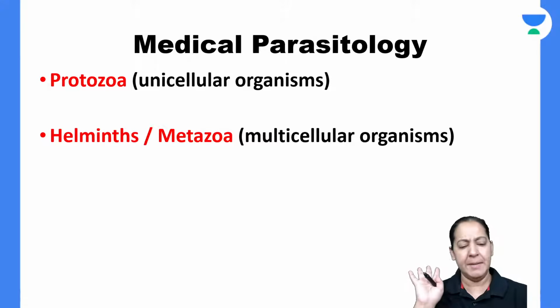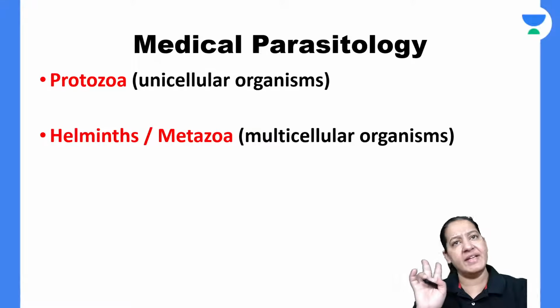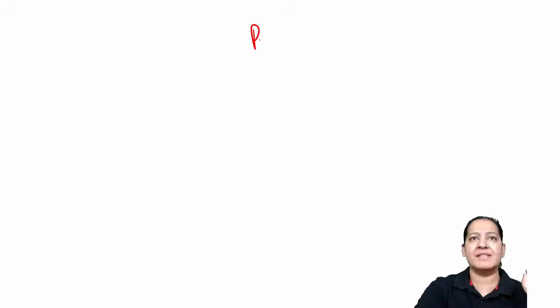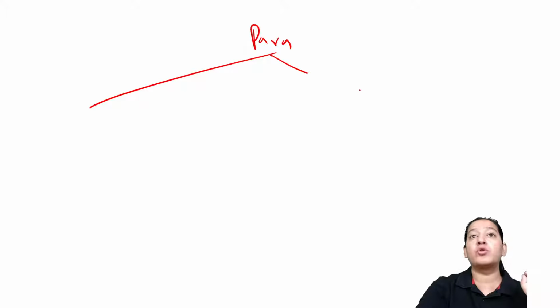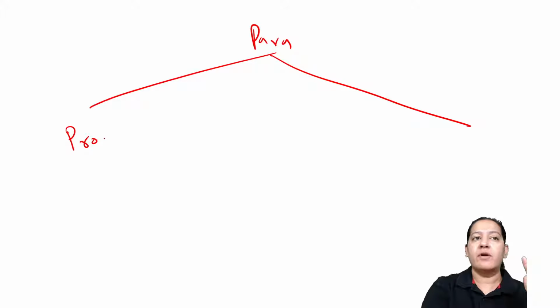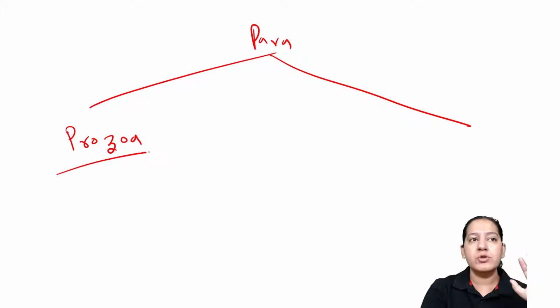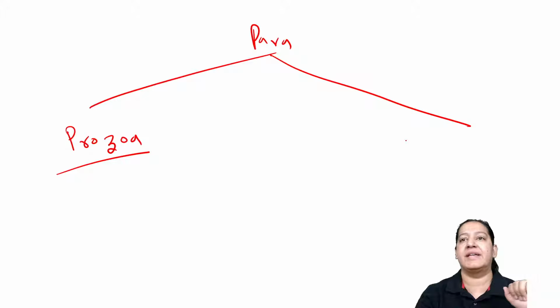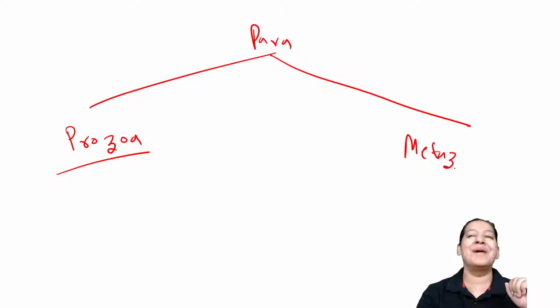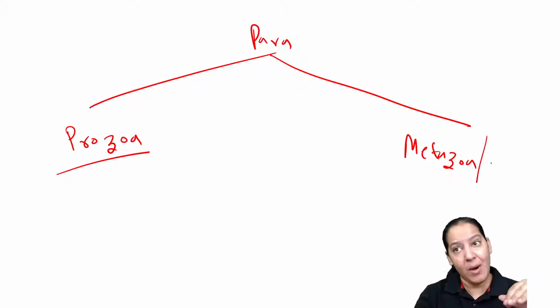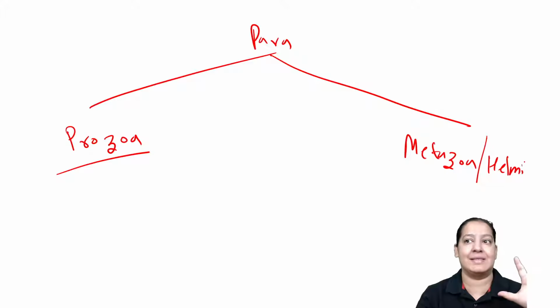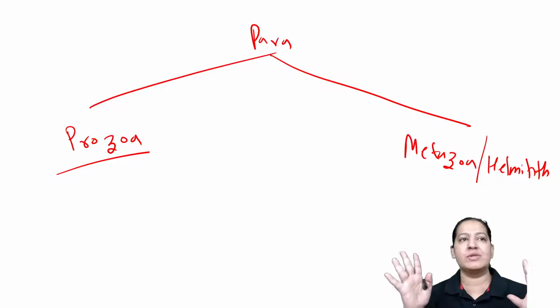Now, in parasitology, we divide the parasites into two categories, protozoa and metazoa. What is the basic difference between them? Protozoa are unicellular parasites and metazoa are multicellular parasites. Metazoa are also known as helminths. So we have basically two groups to study, protozoa and metazoa.